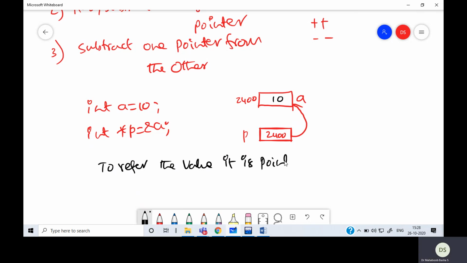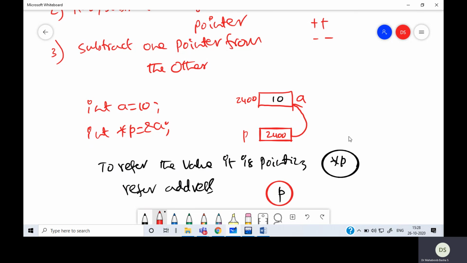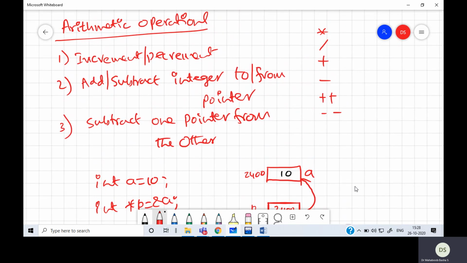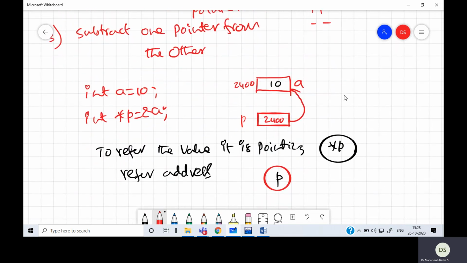So if I want to refer the value it is pointing to, that can be done with asterisk p. This is how we do it. Now if I want to refer the address, then I have to use p. So now when I take these two, the restrictions, whatever I am speaking here, I am saying we can perform only 3 arithmetic operations on pointers.